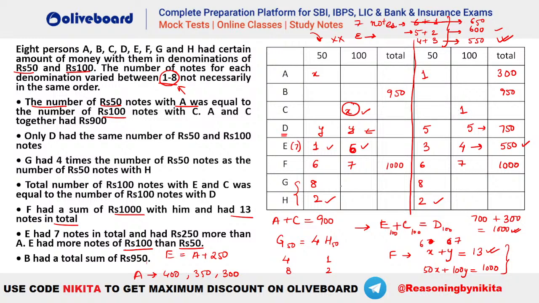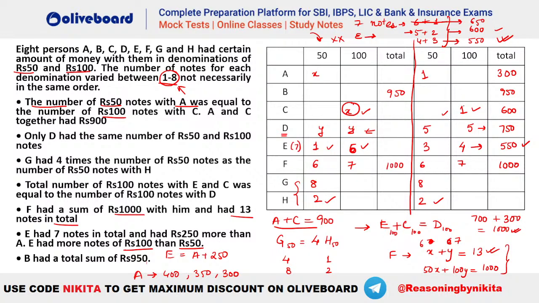So अब देखो और क्या हमारे पास था. We have utilized A plus C as equal to 900. तो अब अगर A plus C is equal to 900 है, so what will be the value with C? You can see it has to be 600. Now you can see if this is 1, that is 100, that means यहाँ पर हमारे पास 500 होने चाहिए, right? So that means how much will be this one?